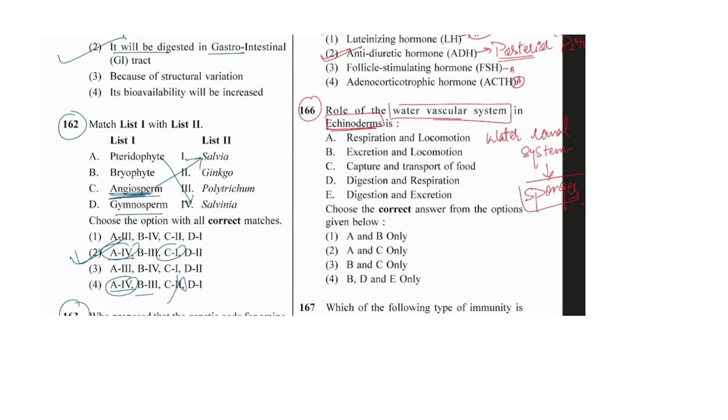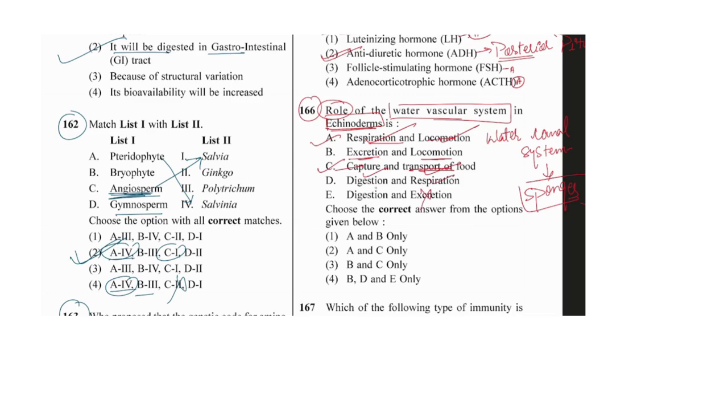But the question is, what could be its function? What is its role? To find out, we should know that it helps in locomotion, but not in excretion. Respiration and locomotion are correct. These two will be the correct ones, along with capturing and transporting food. So for respiration, locomotion and having food, A and C both will be correct, but excretion should not be there.